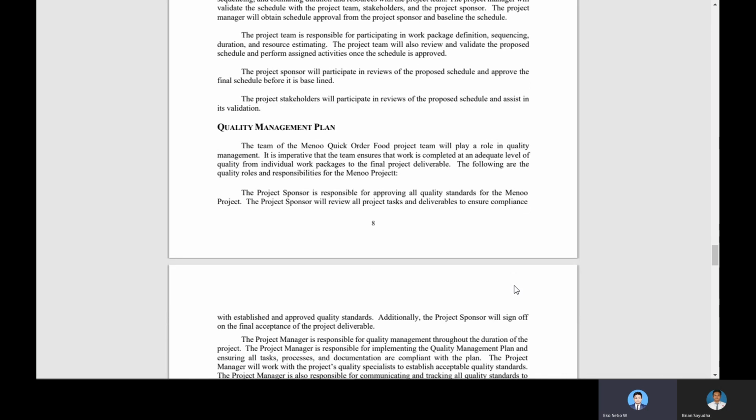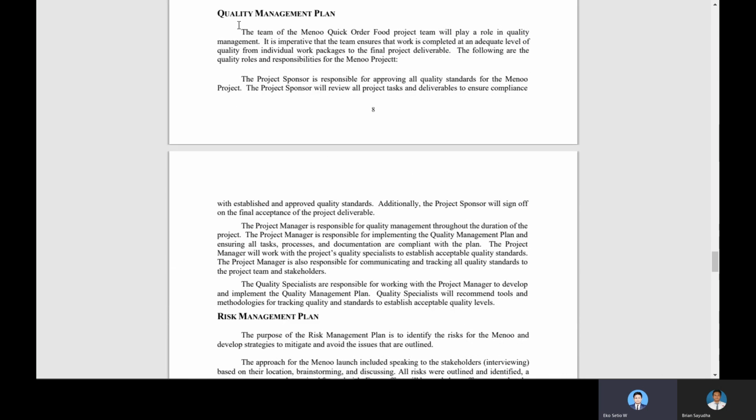And next is the quality management plan. The team of the Menoo Quick Order Food Project will play a role in quality management. It is imperative that the team ensures that work is completed at an adequate level of quality, from individual work to the final project deliverable. The following are the quality roles and responsibilities for the Menoo project.